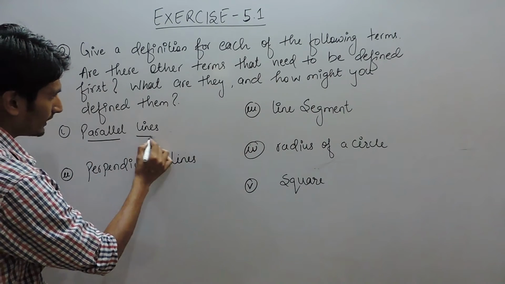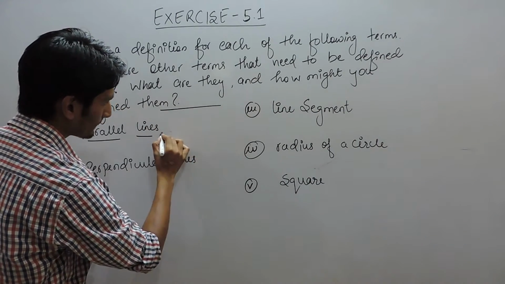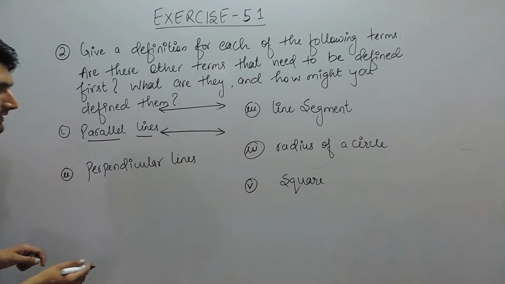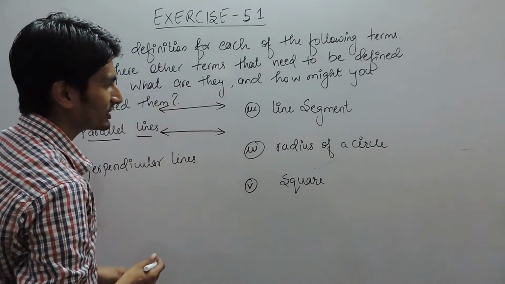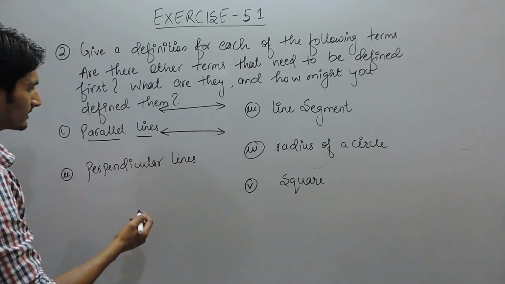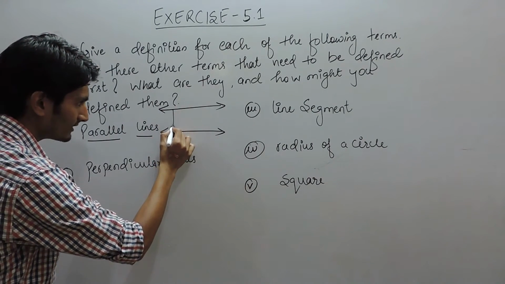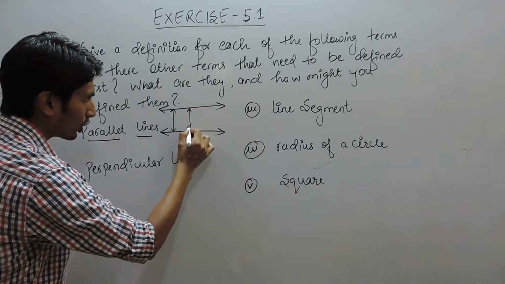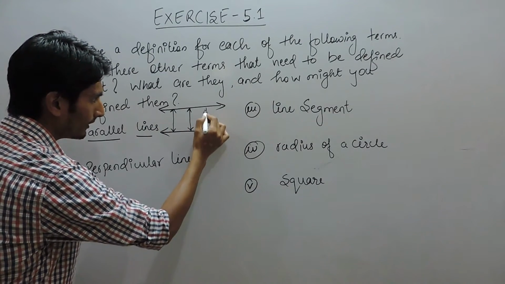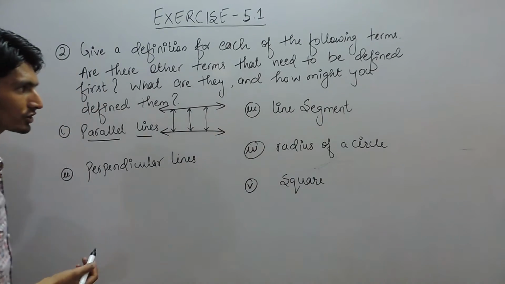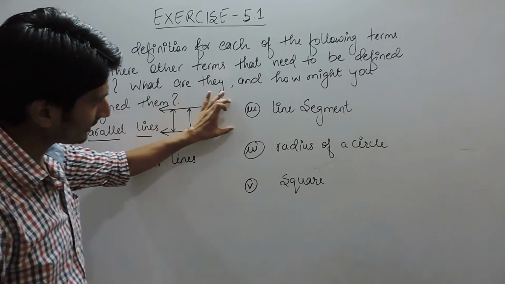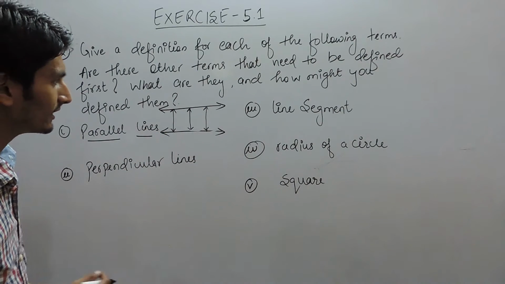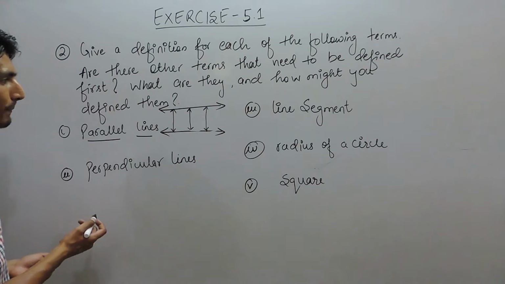So parallel lines is actually a set of two lines which never intersect, means which never cut each other, or in other words, parallel lines are the set of lines whose perpendicular distance, or you can say the shortest distance between them, is always constant. So these two lines will never intersect, and these two lines are called parallel lines.